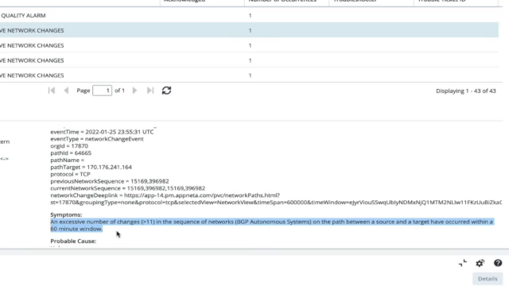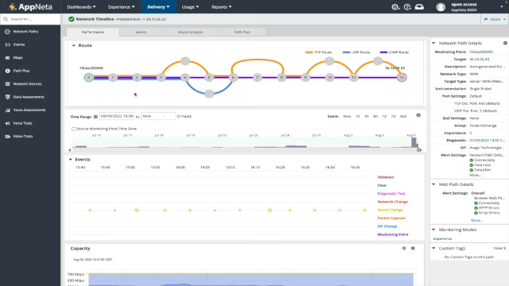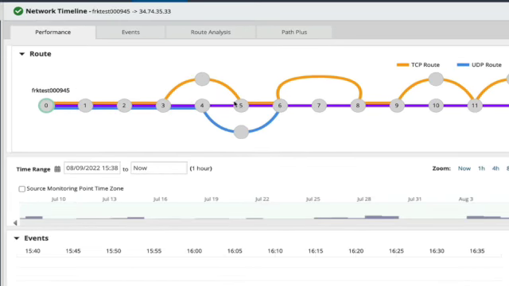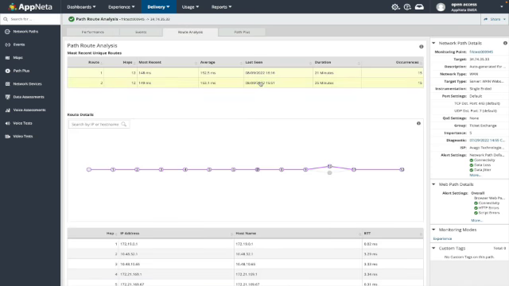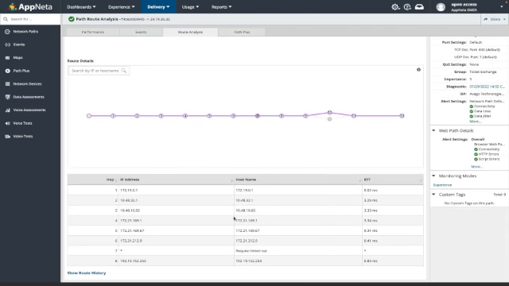operations team to leverage. In addition, I can leverage the network change deep link to jump right into the AppNeta interface. Selecting this link, drilling into AppNeta, I now have visibility over my hop-by-hop route for this particular path. If needed, I can go into route analysis for further detail to understand changes over time and the performance at each hop.